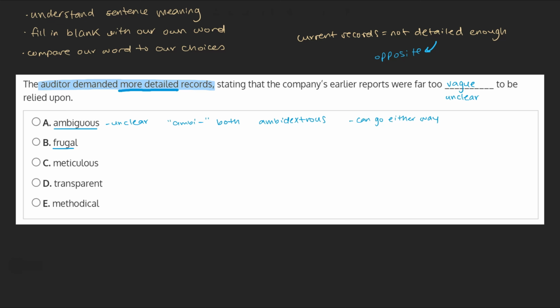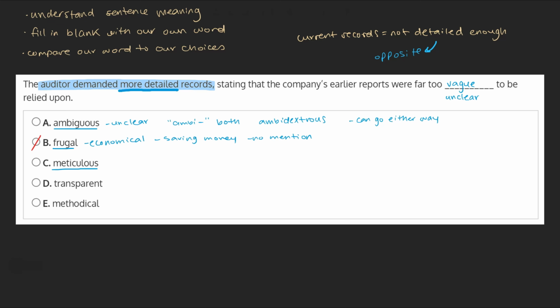B. Frugal. Frugal means economical, usually referring to someone who's very particular about spending their money and prefers to save. Because our sentence doesn't mention anything about the economic status of the report, this doesn't have anything to do with our context, and can be marked as incorrect.